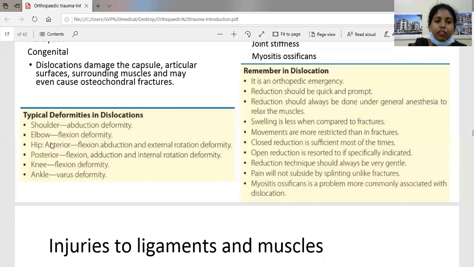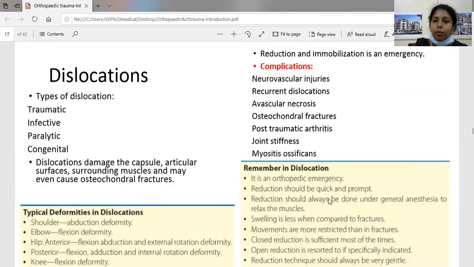In the hip also, there will be anterior dislocation and posterior dislocation. In anterior dislocation, the deformity will be flexion, abduction, and external rotation. In posterior dislocation, the deformity will be flexion, adduction, and internal rotation. In the shoulder, anterior dislocation is most common, but in the hip, posterior dislocation is most common. The deformity in the knee is a flexion deformity, and in the ankle it is a varus deformity.